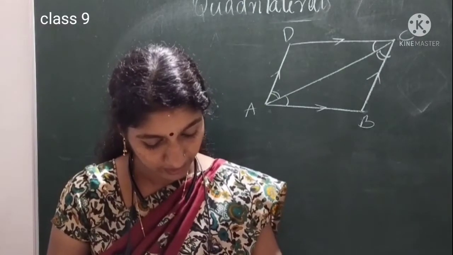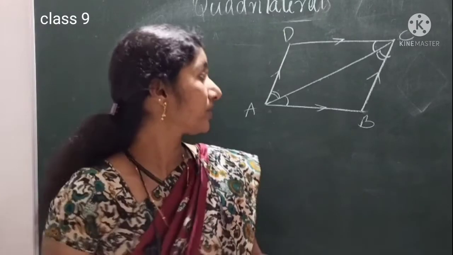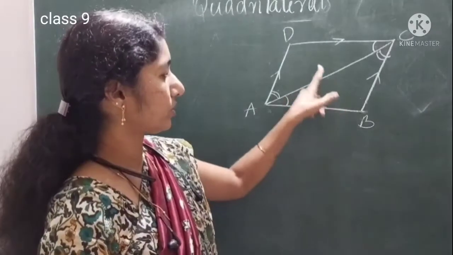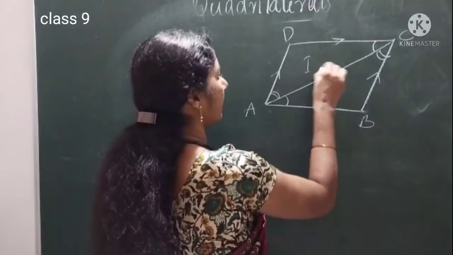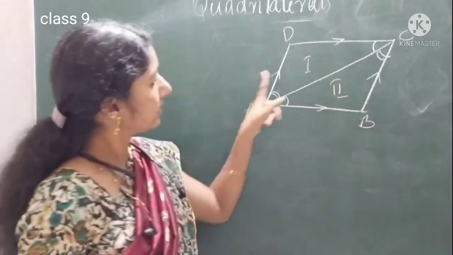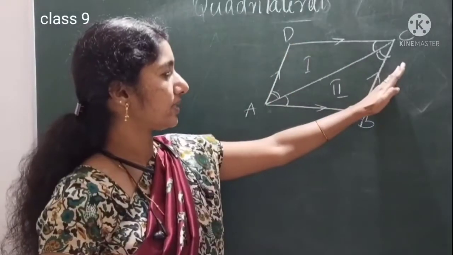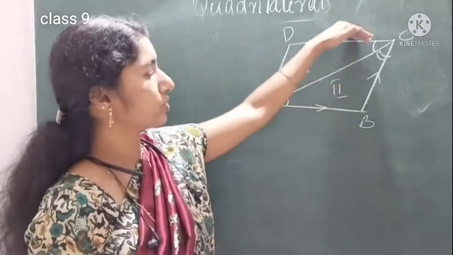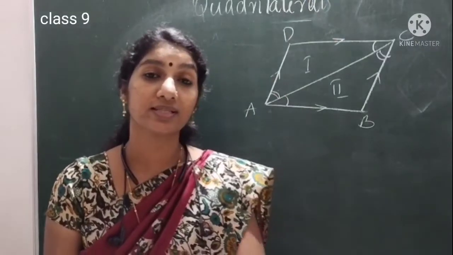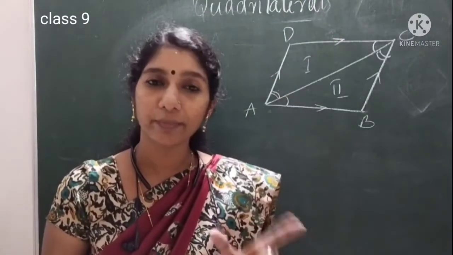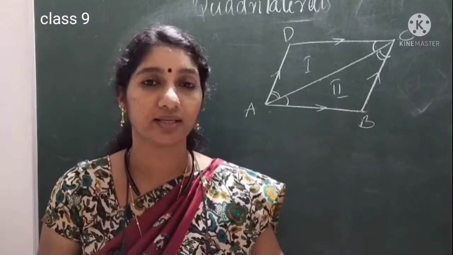And the next property which we told now, since these two triangles are congruent, their corresponding parts are equal. So AD is equal to BC and same way AB is equal to DC. That means opposite sides are equal. So in a parallelogram, opposite sides are equal.